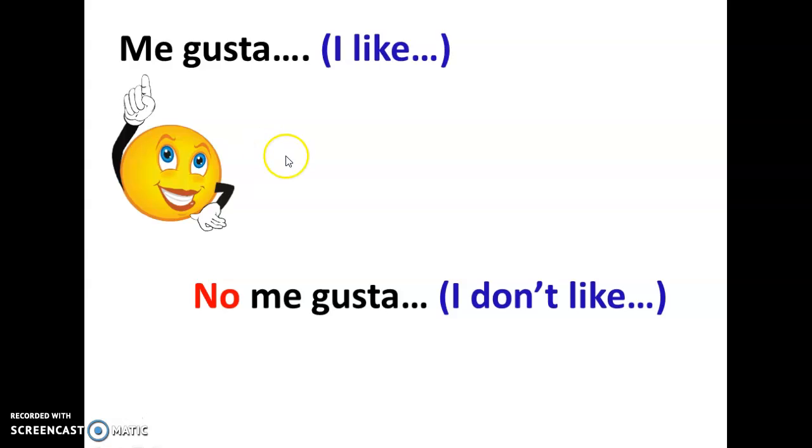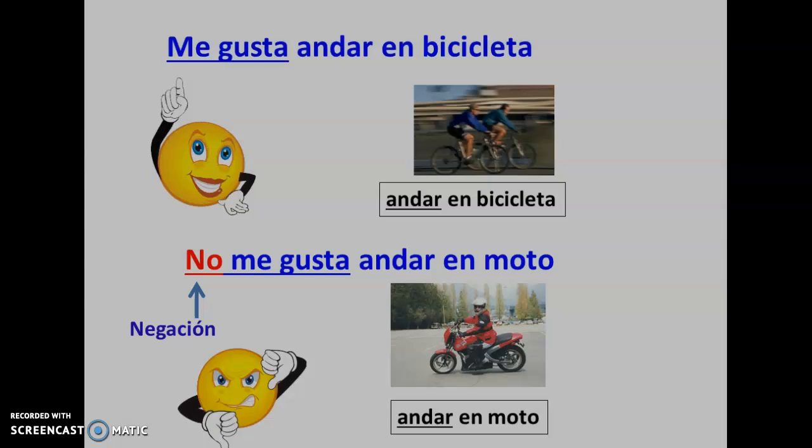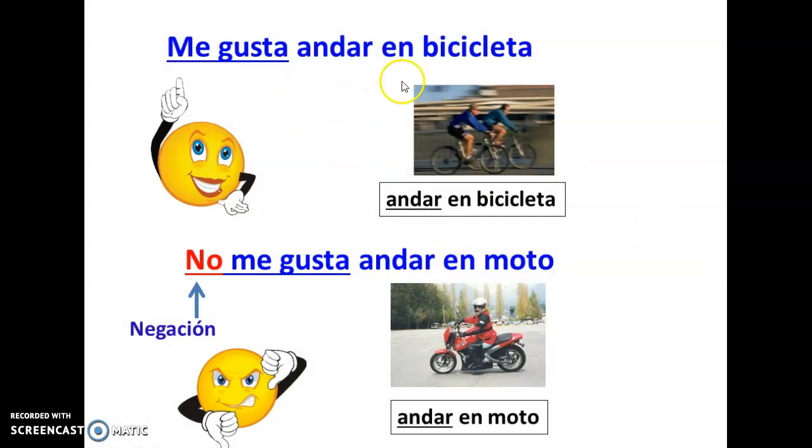Okay. So, me gusta. Something that I like. No me gusta. If I don't like something, the negation goes in front of the pronoun. So, no. I don't like. Examples: me gusta andar en bicicleta, but the negation, no me gusta andar en moto. So I don't like riding a motorcycle. Andar en moto.